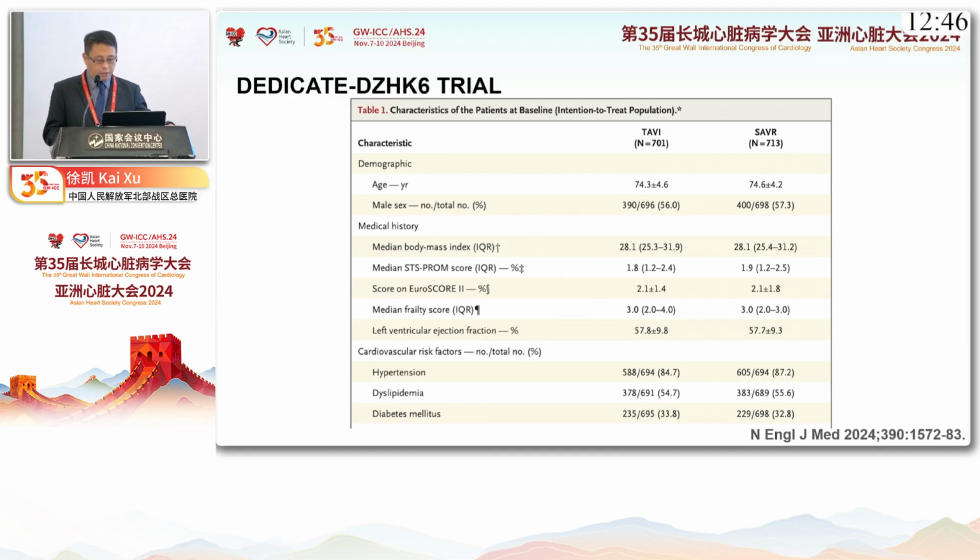We look at the baseline characteristics. Also, the mean STS score was very low. It's 1.8 in the TAVR group and 1.9 in the SAVR group.